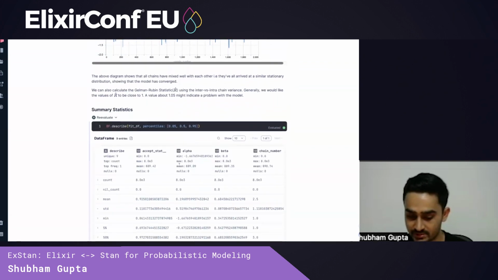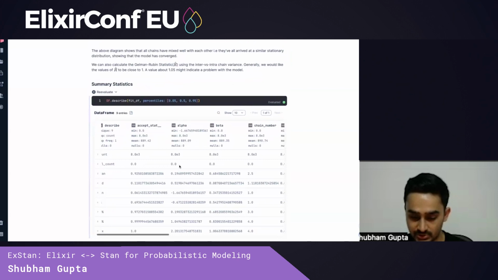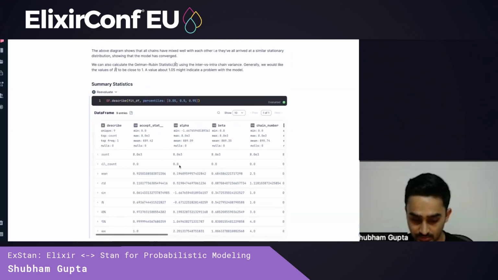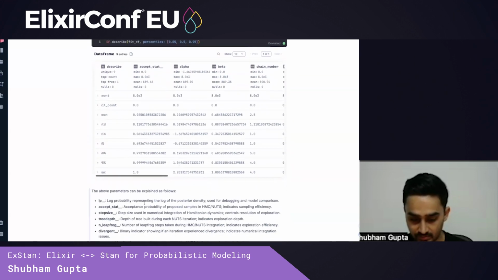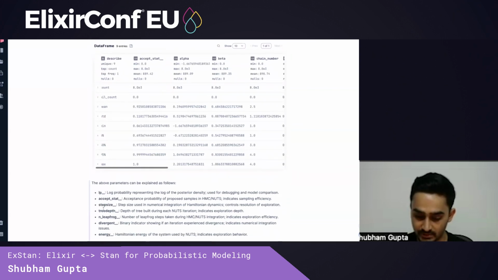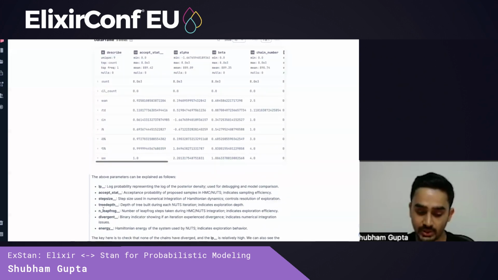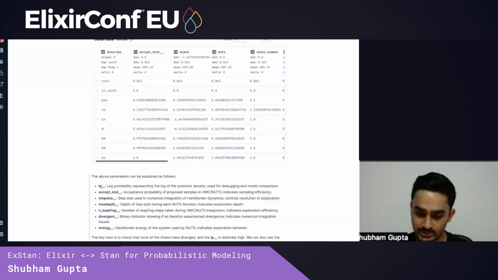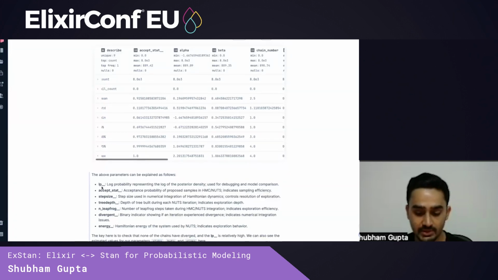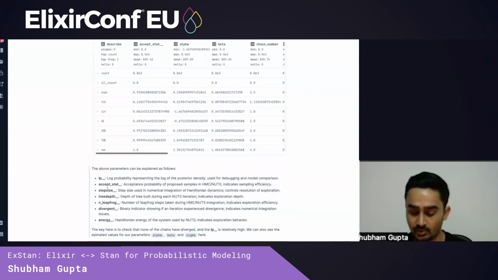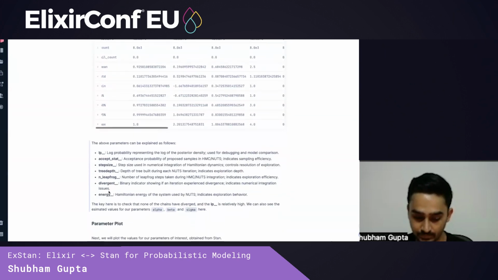Finally, we can also look at some summary statistics for the attributes generated. Here, we see that there are many additional parameters explained. The key parameters to look at are lp__, which is the log probability. This is primarily used for debugging and model comparison. The divergent__ feature, which is a binary indicator telling if an iteration experienced divergence. And all the other parameters are sampler hyperparameters, which you can tune.